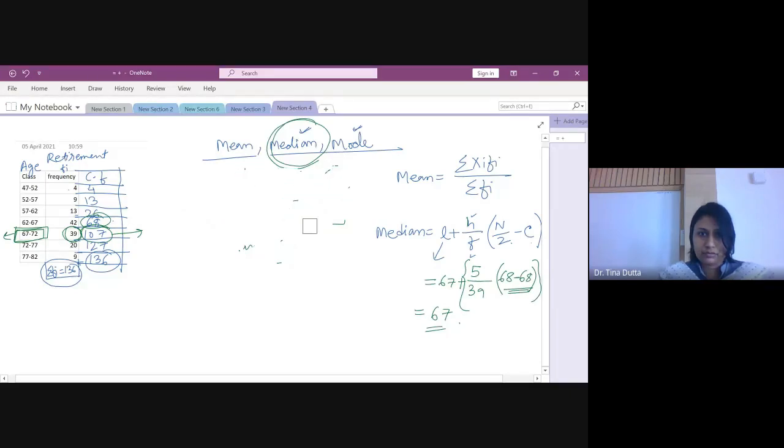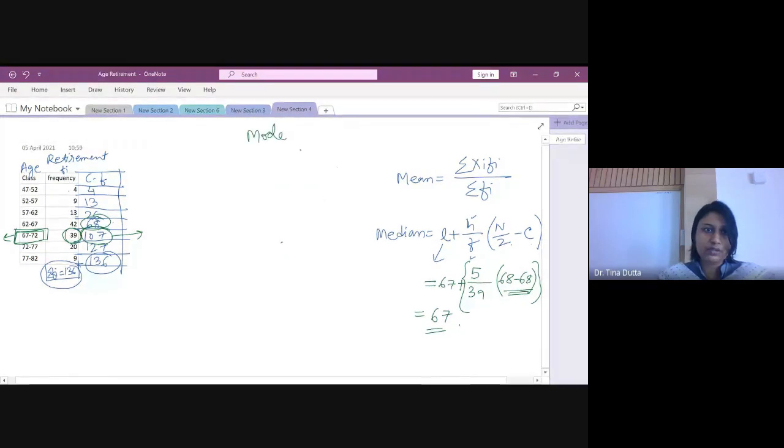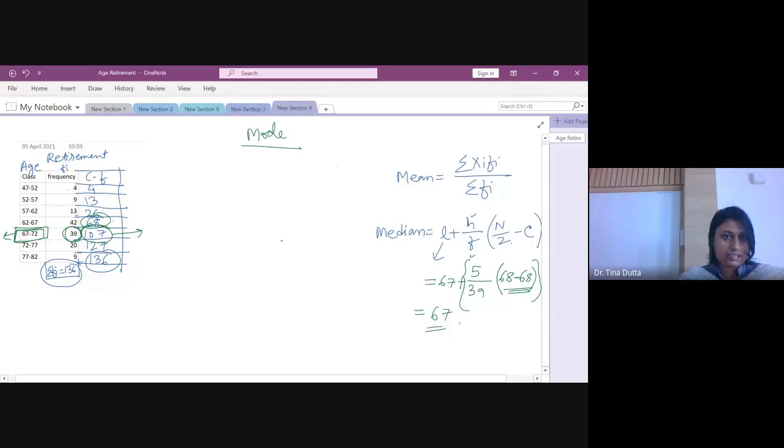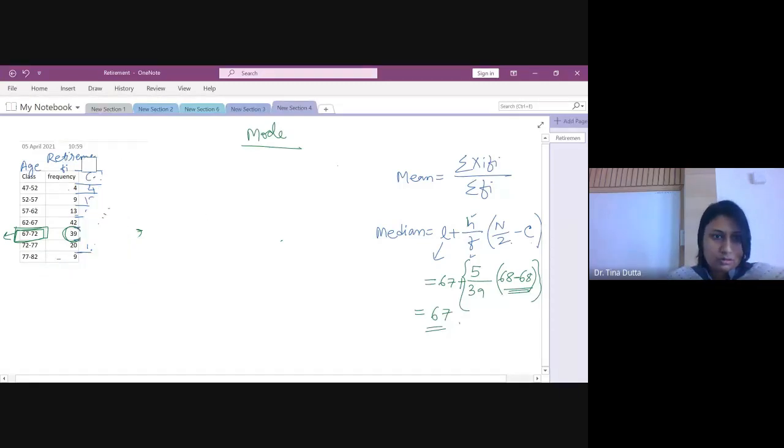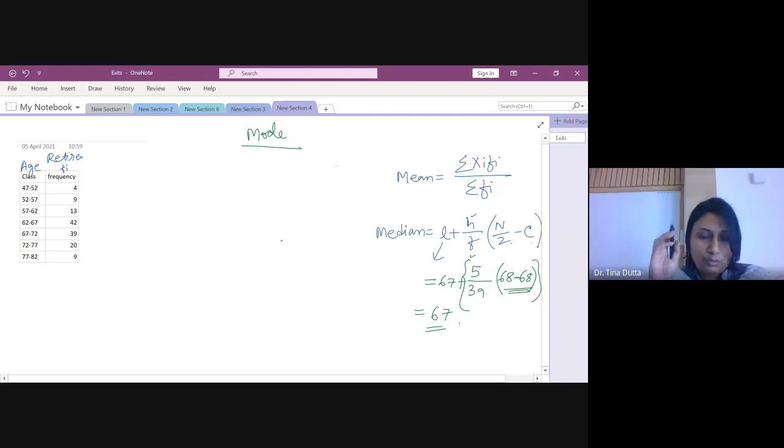Mode is very easy. You don't need to calculate any extra column with the given data, just the class interval and the frequency, you can calculate mode. So for mode, what is the very first step? You have to locate the highest frequency. So where is the highest frequency, and tell me the modal class. Which one is highest frequency and which one is modal class?